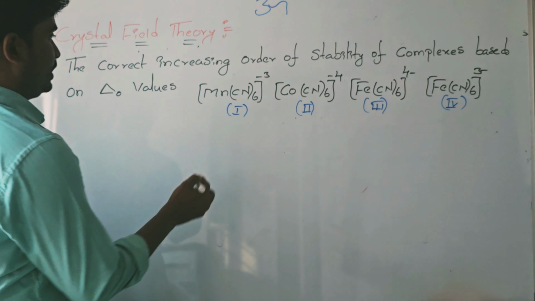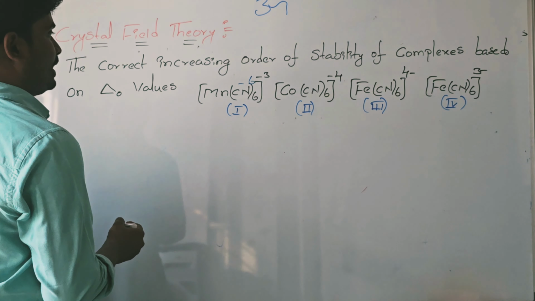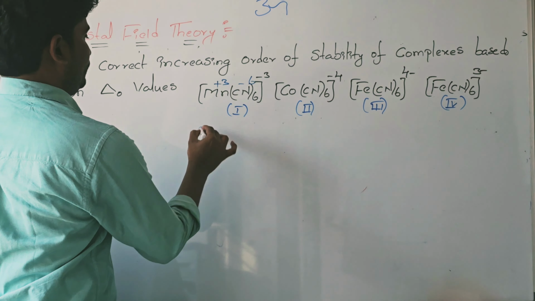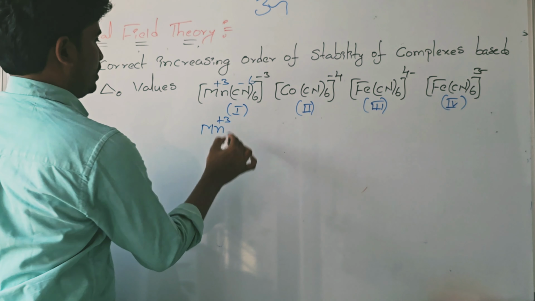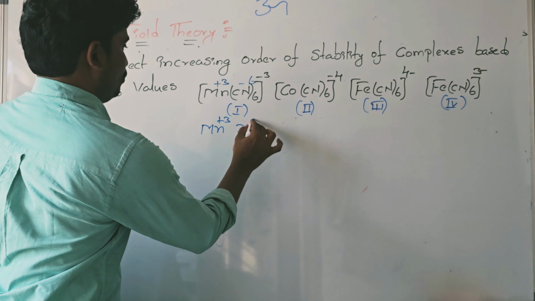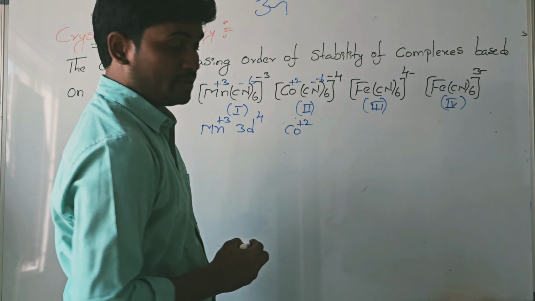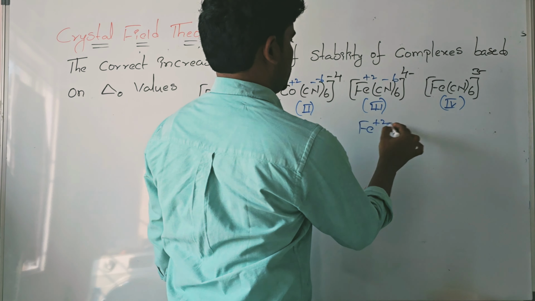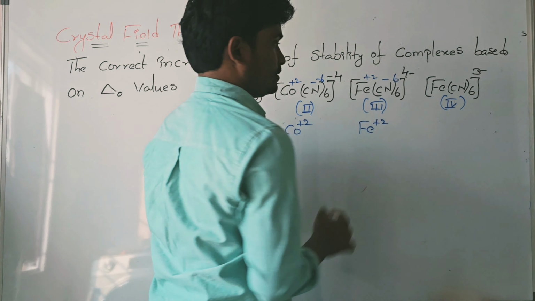Here, observe the first complex: the oxidation state of manganese. The ligand charge is -6, so manganese is +3. Manganese +3 is 3d4, four electrons are available. Next, here -6, cobalt: what is the oxidation state here? +2. Cobalt is in the +2 oxidation state. Next, -6, iron is +2. Next, -6 to get -3, iron is in the +3 oxidation state.